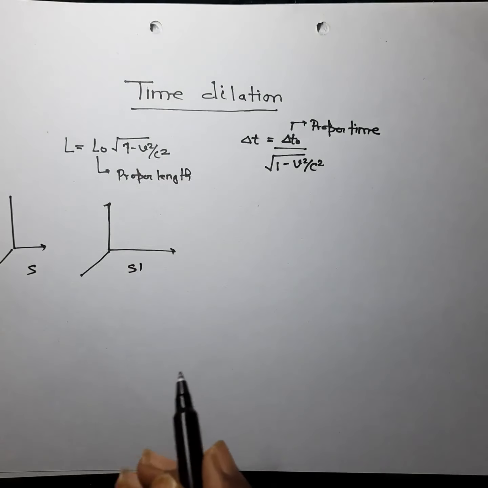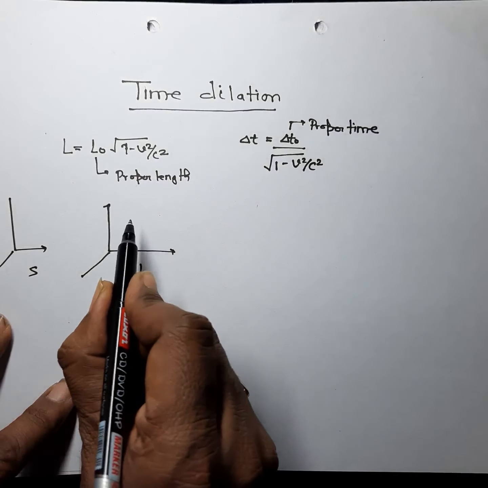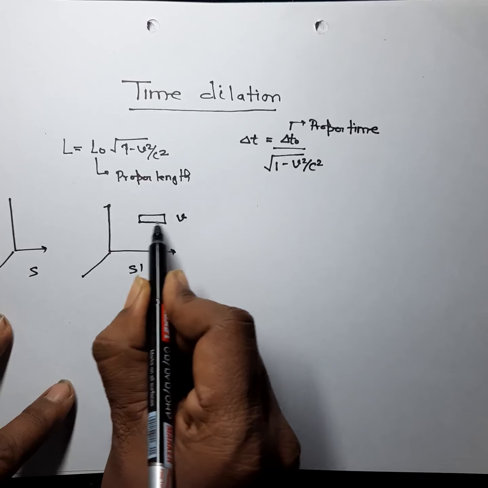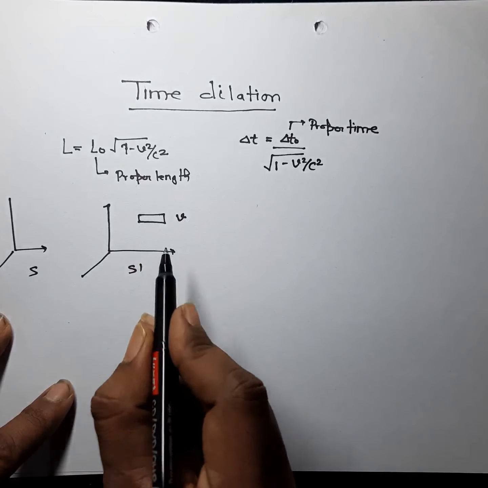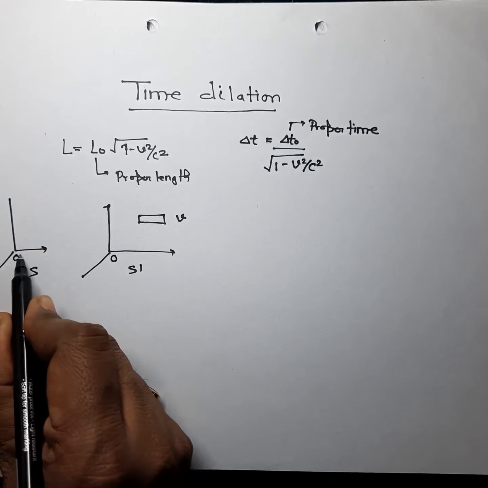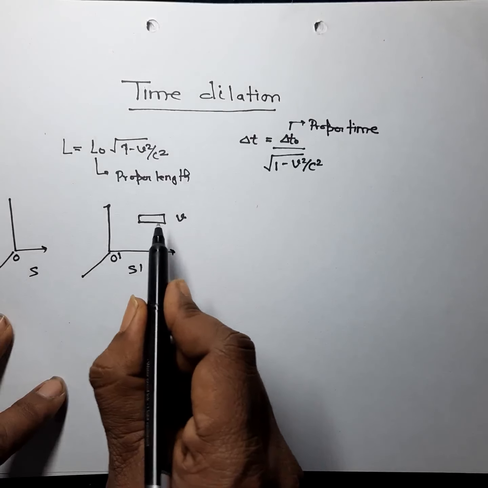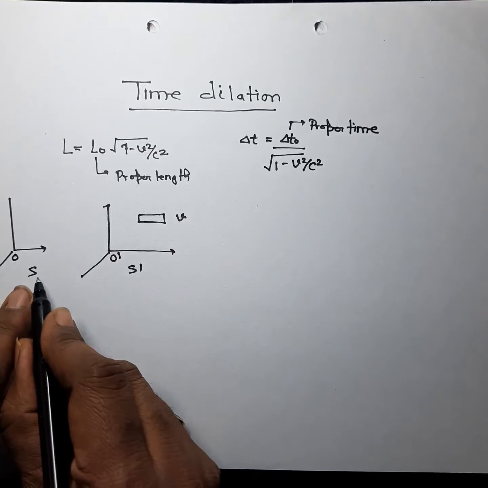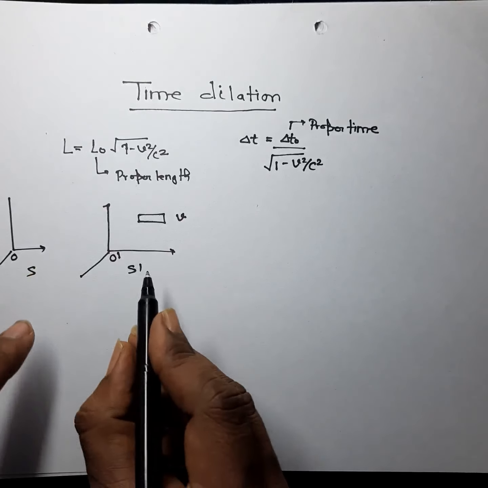In the last class we discussed that if there is some rod moving with velocity v, and there are two observers, O and this is O dash, then the observers S and S dash will measure different lengths. Why?